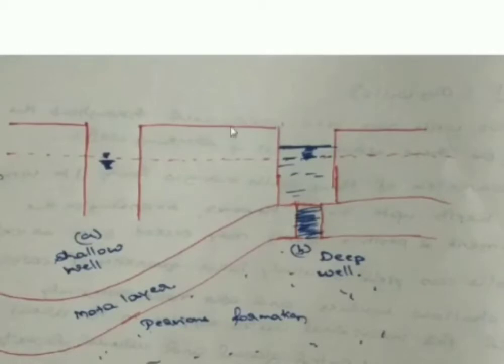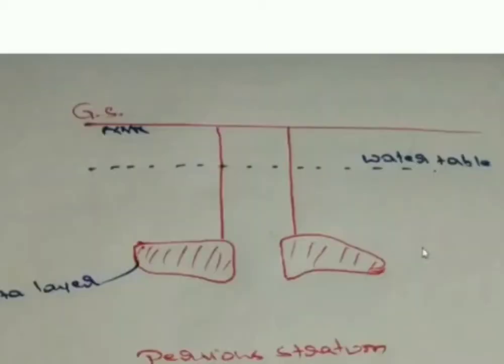You can see here the water table. For the shallow well it will be lower compared to the deep well; the water table will be a little higher for the deep well. See here, you can see the difference in the water level. In this deep well we have a layer here, and the purpose served by its presence is to support the deep well.